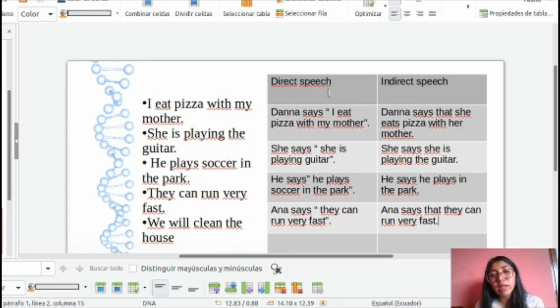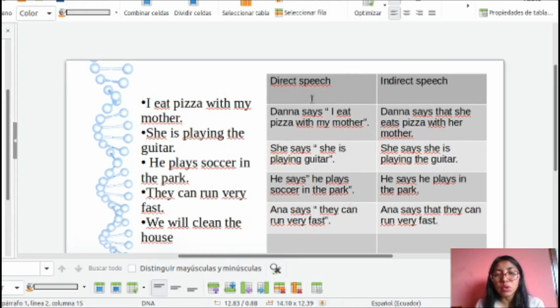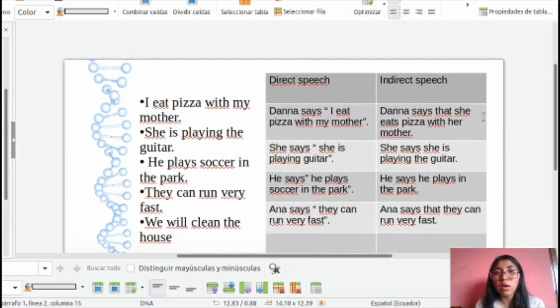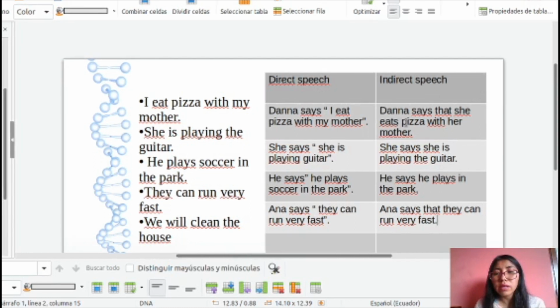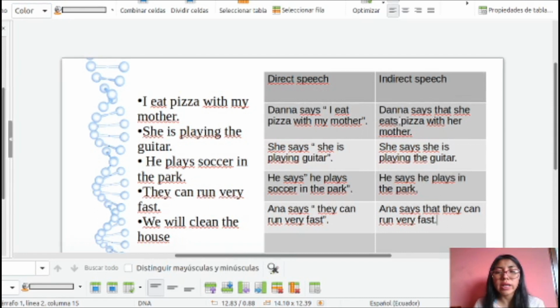Okay, that is the difference between direct and indirect speech. Okay, in that part I have to copy the exact words, and in that part I have to change some words in order to have the correct structures. Okay, in that part I use the letter S because I am speaking about present simple, so I have to use the letter S when we are speaking about the third person singular.